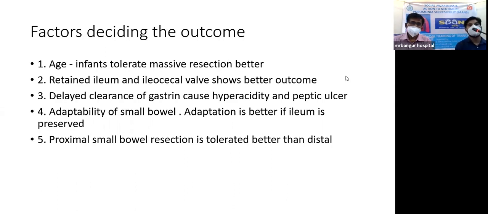Factors determining the outcome of short bowel syndrome. First, age. Infants tolerate massive resection better than the adults. Retained ileum and ileocecal valve show better outcome. Delayed clearance of the gastric contents causes hyperacidity and peptic ulcer. And it also depends on the adaptability of the small bowel. Adaptation is better if ileum is preserved. Proximal small bowel resection is tolerated better than distal small bowel resection.